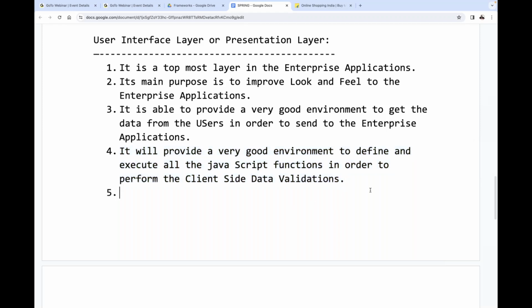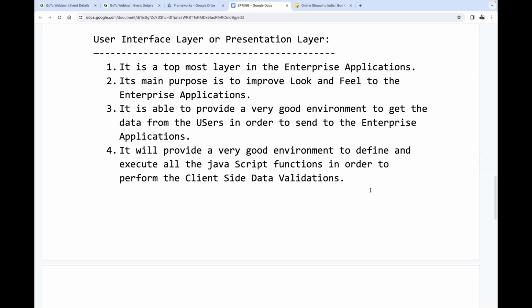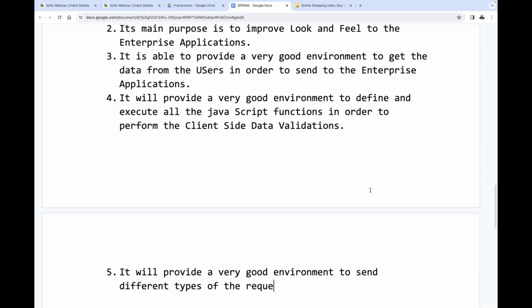One more point, a technical point. How much you are going to understand, I don't know, but we have to understand this point also. It will provide a very good environment to send different types of requests to the server-side applications.